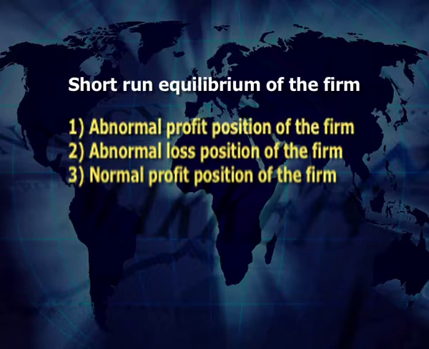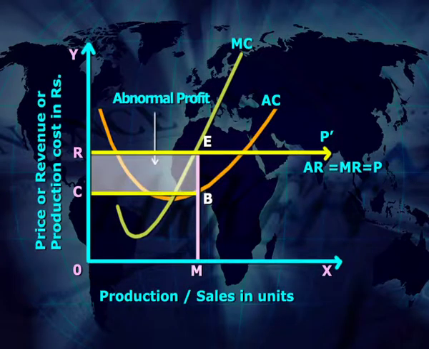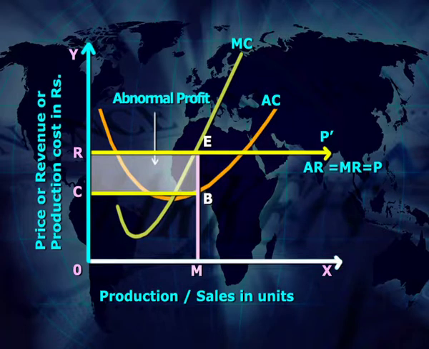Number 1 is the abnormal profit position of the firm. With the help of this figure, we can explain the abnormal profit position of few representative firms during the short run in the market of perfect competition. Let us take the explanation of the figure. In this figure, we measure production or sales of the commodity of the firm in units on the OX axis and price, revenue and production cost of the commodity of the firm in rupees on the OY axis.